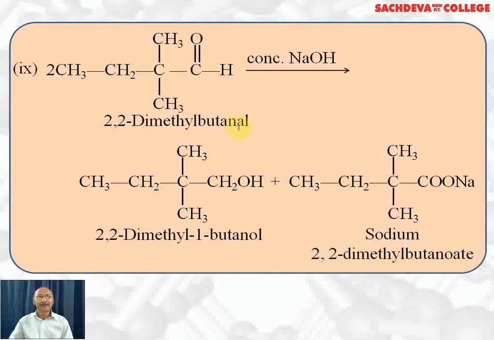This 2,2-dimethylbutanal undergoes Cannizzaro reaction because it does not have alpha hydrogen. In the presence of concentrated NaOH, one molecule gets reduced to alcohol, 2,2-dimethyl-1-butanol. Another gets oxidized to acid, which reacts with NaOH. It forms the sodium salt. So we get sodium 2,2-dimethylbutanoate.